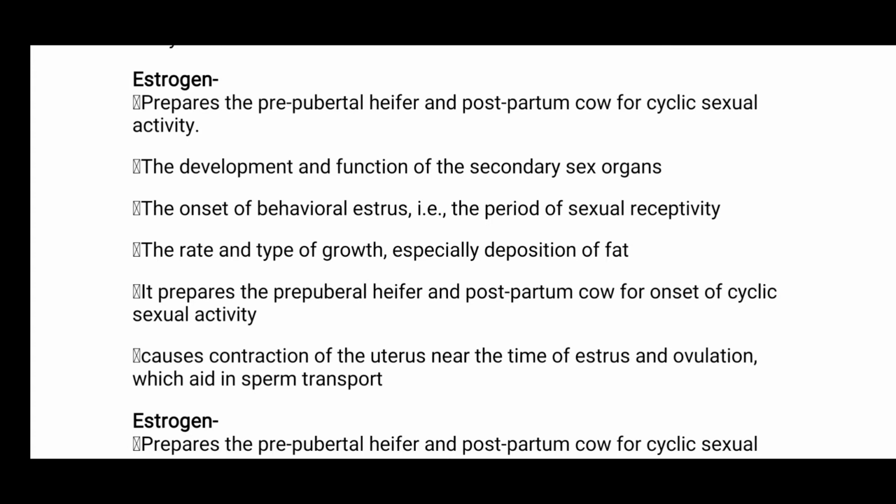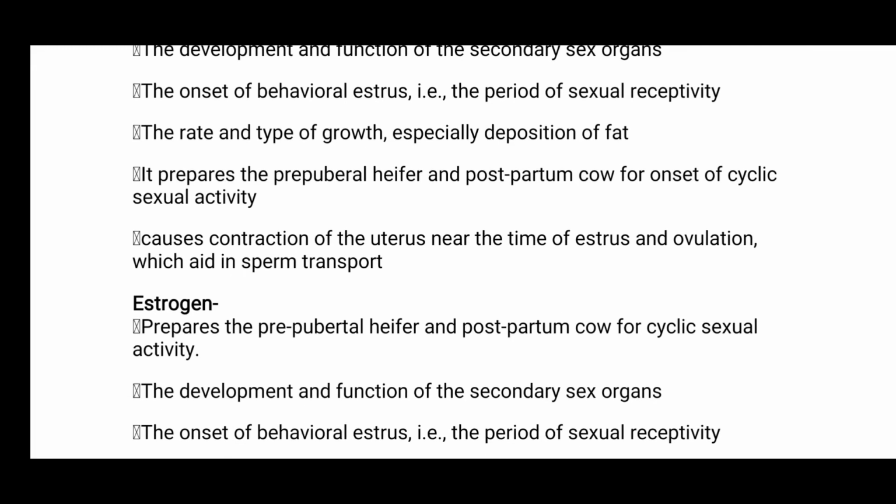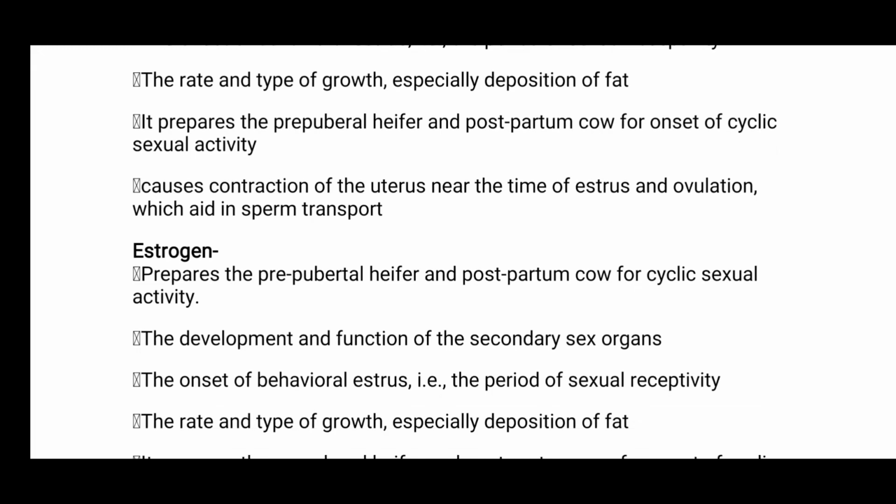Prepares the prepubertal heifer and postpartum cow for cyclic sexual activities. Second is the development and function of secondary sex organs. Third, the onset of behavioral signs, meaning the period of sexual receptivity. Fourth, the rate and type of growth, especially deposition of fat. Next, it causes contraction of the uterus near the time of estrus and ovulation, which aids in sperm transport.